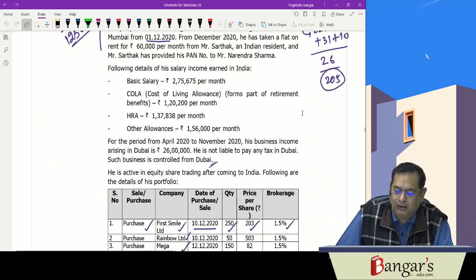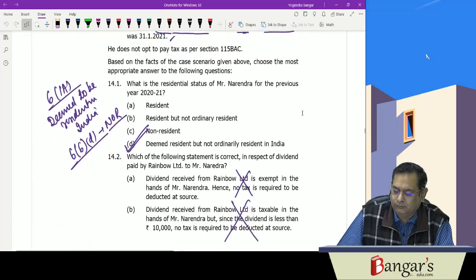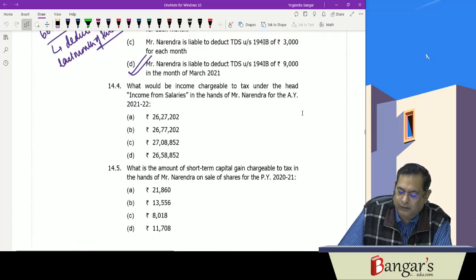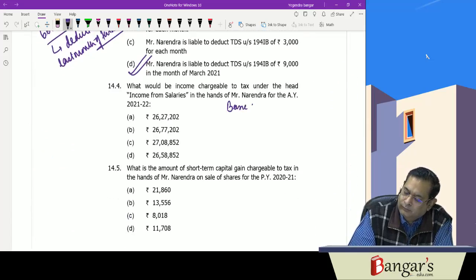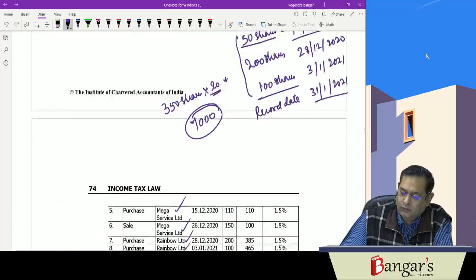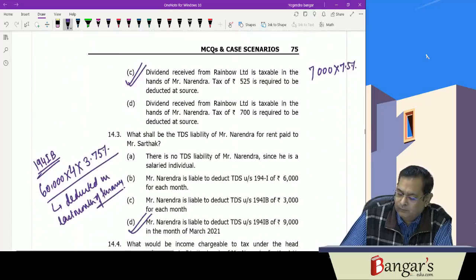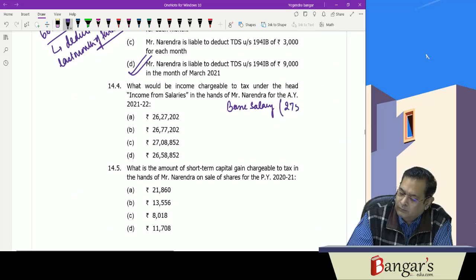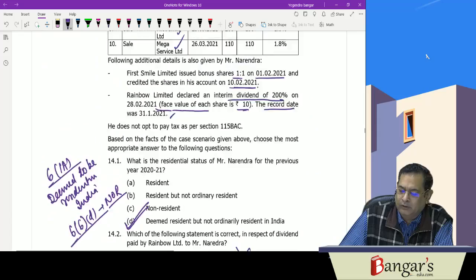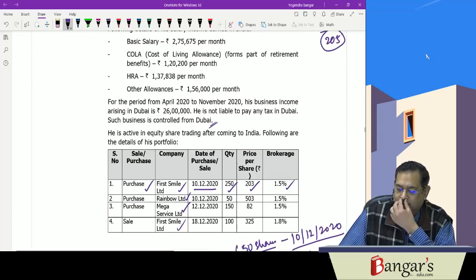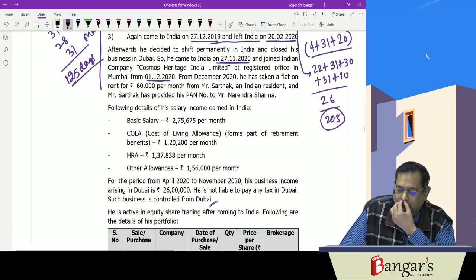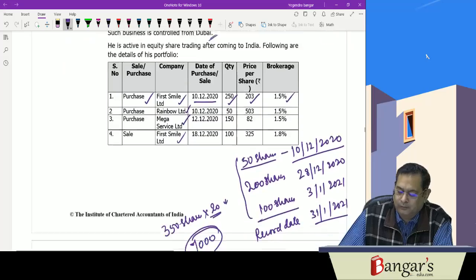His basic salary is 275,675 into 4. He joined from December, so December, January, February, March.